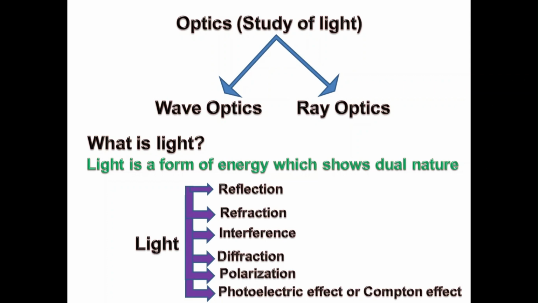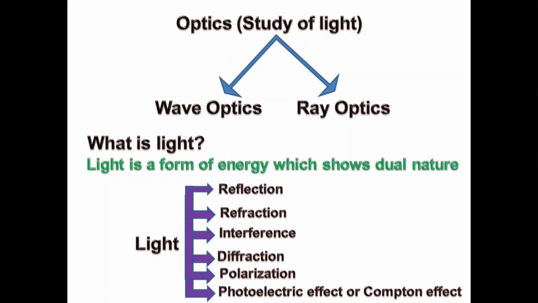As you know, reflection or refraction, that is your ray optics. Then interference, which we'll study in detail, can be constructive interference or destructive interference.